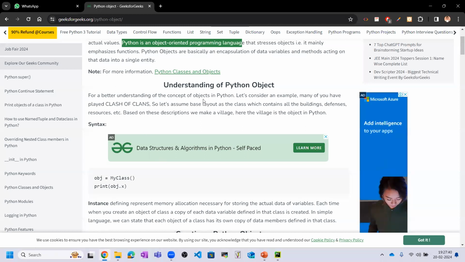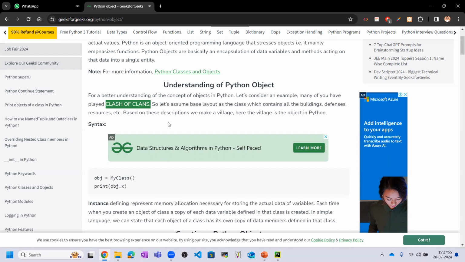For a better understanding of the concept of object in Python, let's consider an example. You may have played Clash of Clans. I think many of you have played this game. Let's assume the base layout as the class, which contains all the buildings, defenses, resources, etc. Based on this description, we make a village.